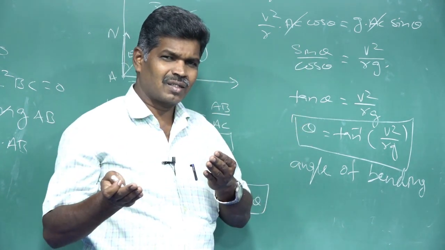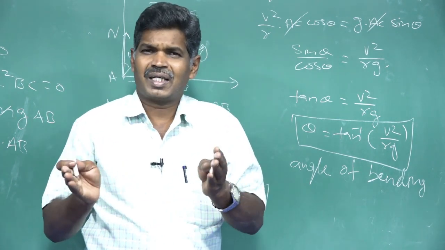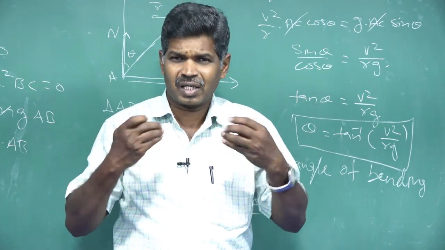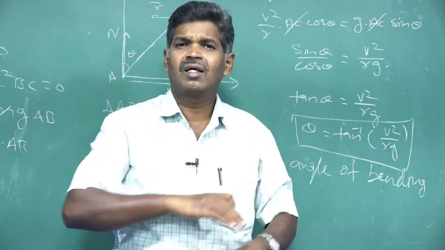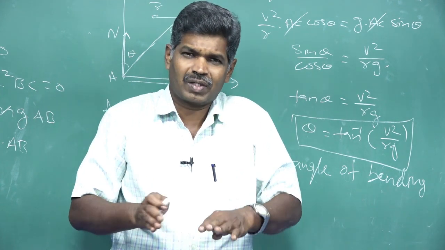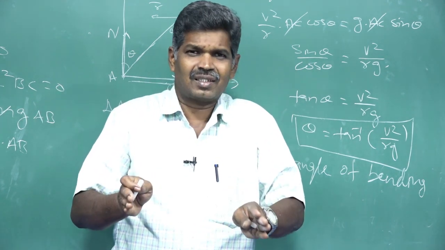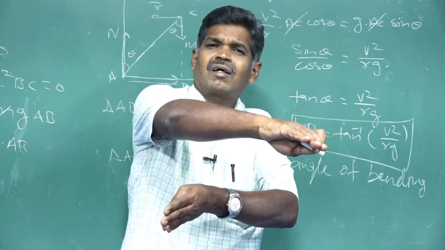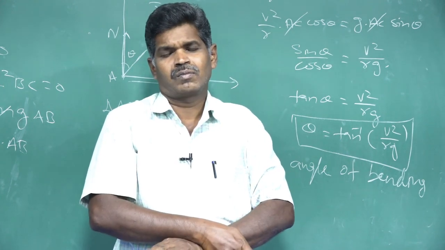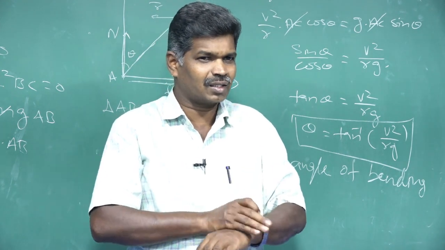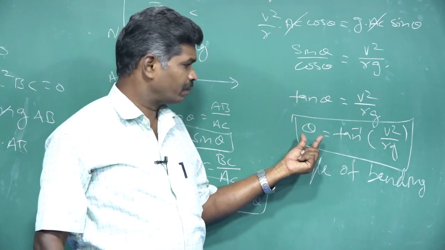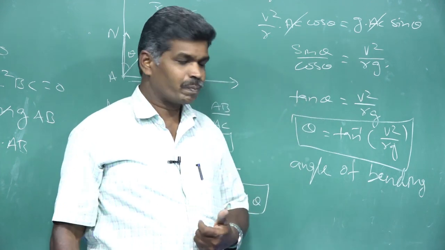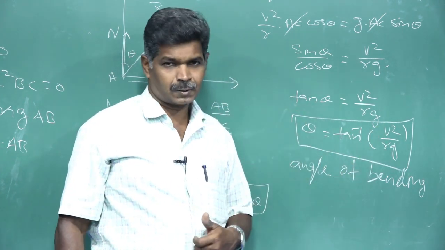By nature, our body automatically makes the bending. Our brain does this to save our body while traveling in a vehicle on a curved path. For safe traveling we need an angle of bending, theta equal to tan inverse of v squared by rg.